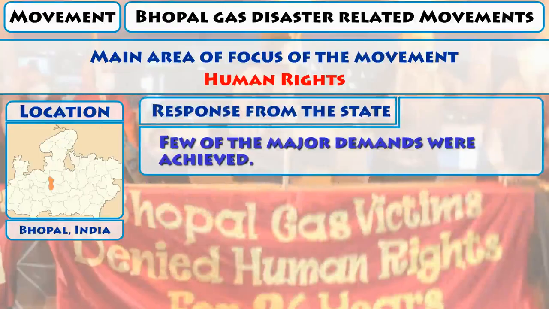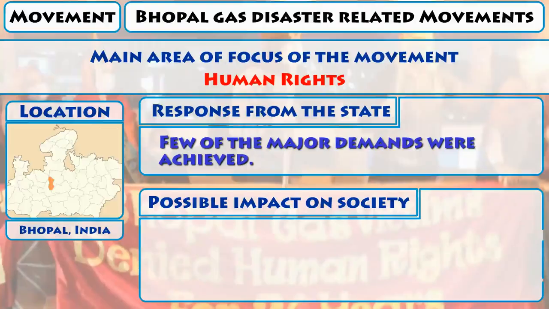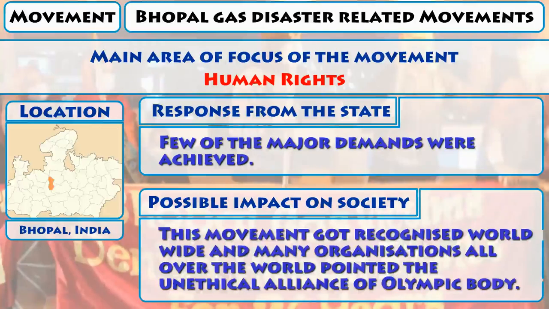Response from the state: a few of the major demands were achieved. Possible impact on society: this movement got recognized worldwide and many organizations all over the world pointed out the unethical alliance of the Olympic body.